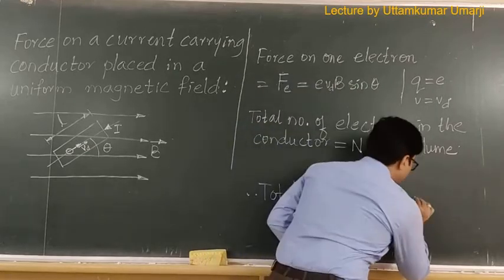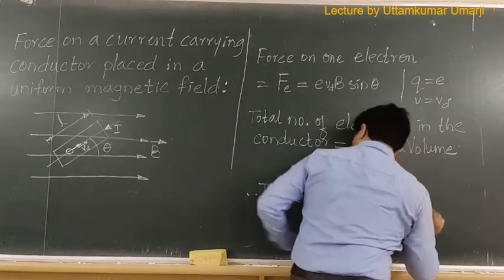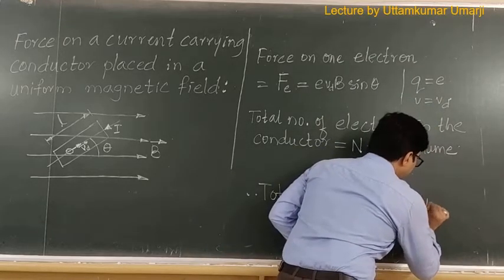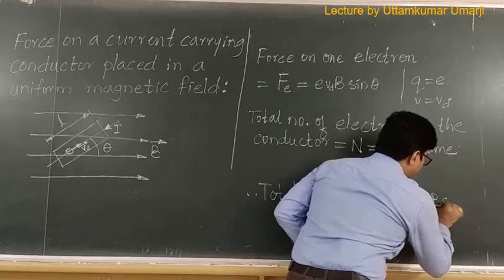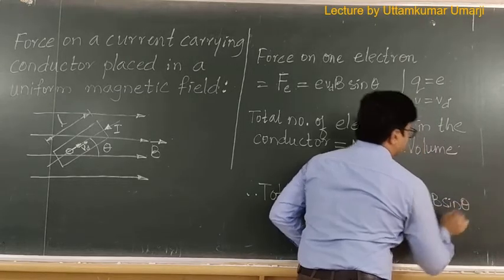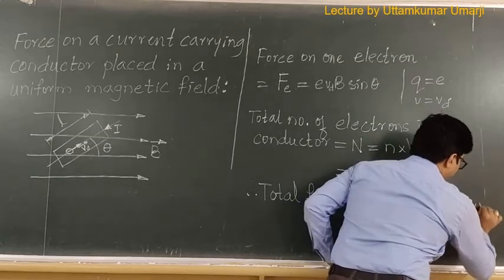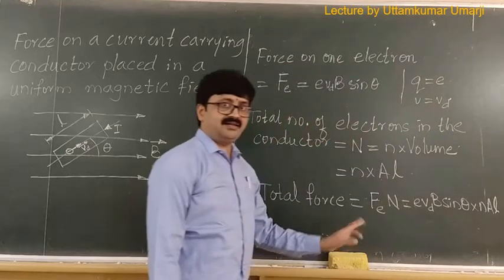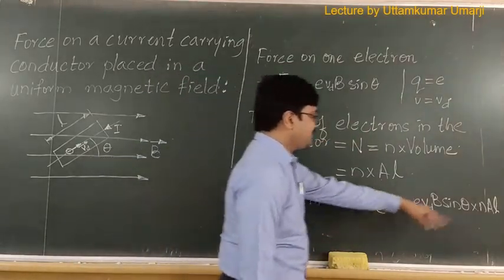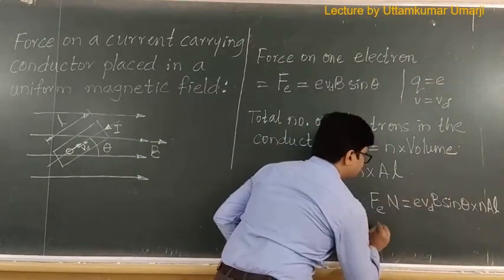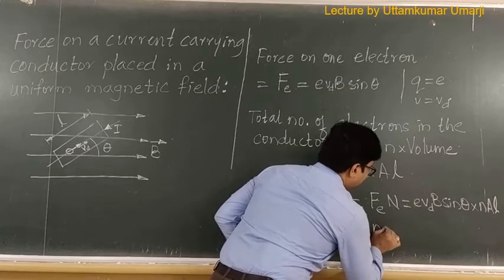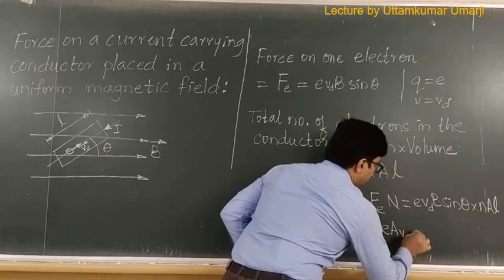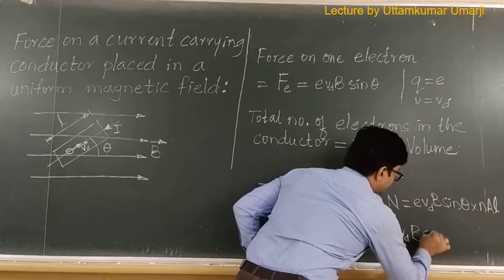So I will write nAL as the total number of electrons: e vd into B into sin theta multiplied by n into A into L. So let us rearrange this. So I will write this as n e A vd into B L sin theta.